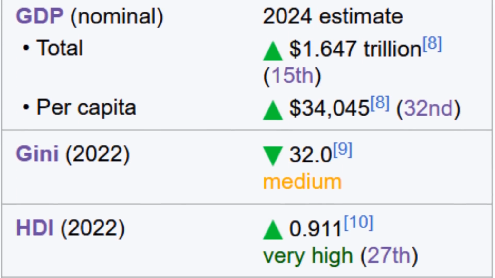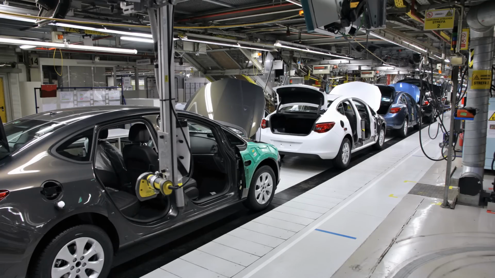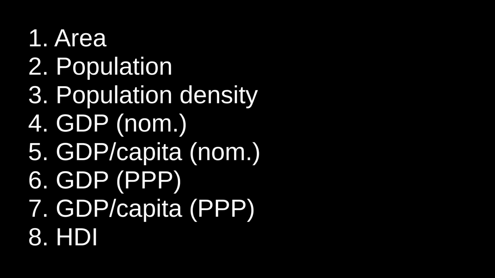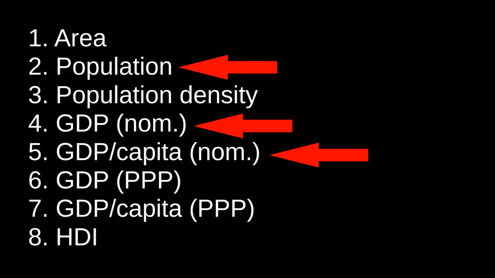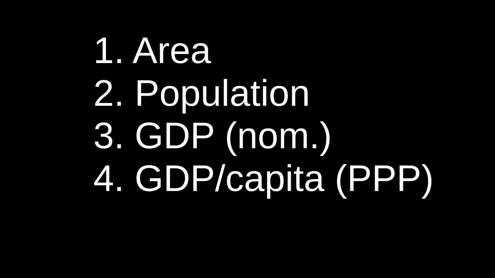most countries: area, population, population density, GDP and GDP per capita, both nominal and by purchasing power, and Human Development Index, or HDI. This list might seem a bit redundant, since for instance a country with average GDP and average population ought to have average GDP per capita. So we'll also be calculating ranks for a reduced set of 5 statistics: area, population, nominal total GDP, GDP per capita by purchasing power, and HDI.